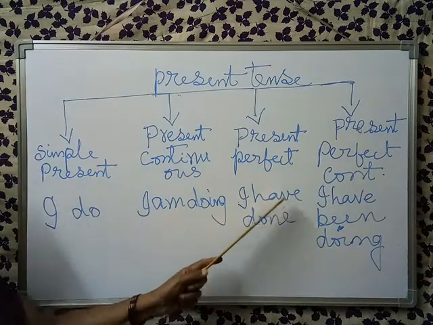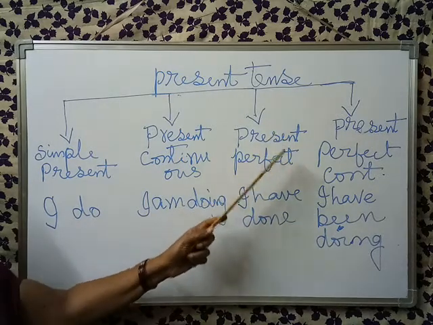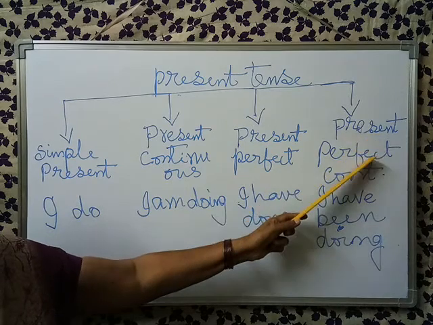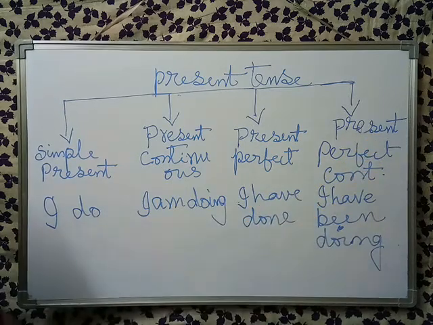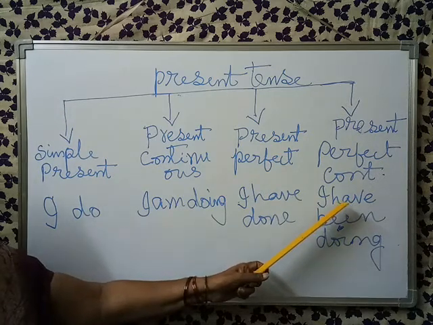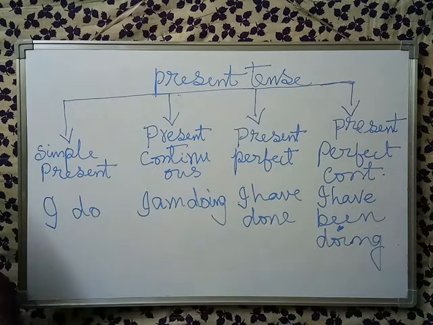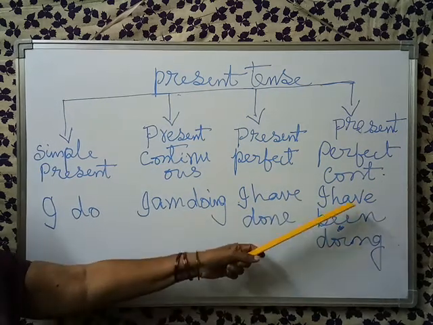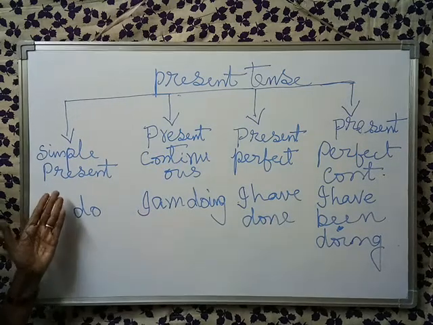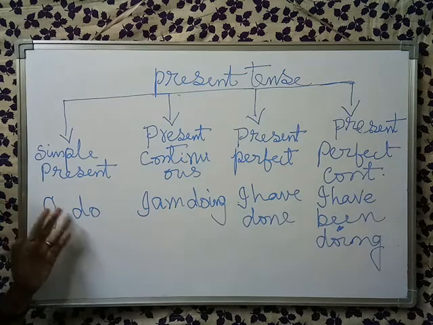And present perfect continuous is used when the action already started and is still going on.